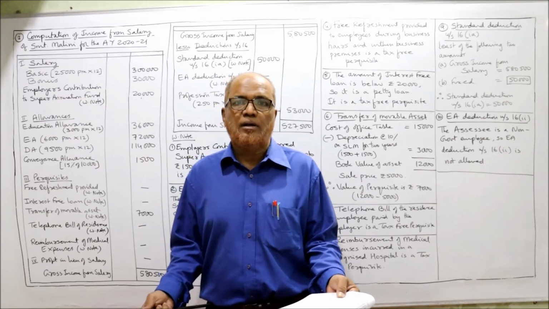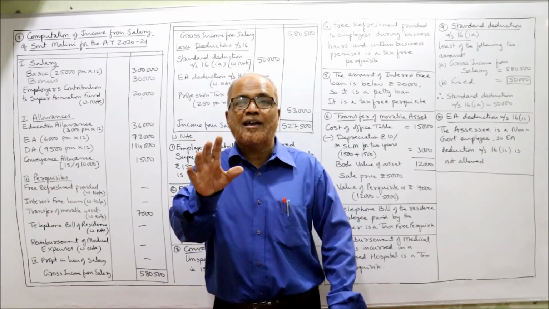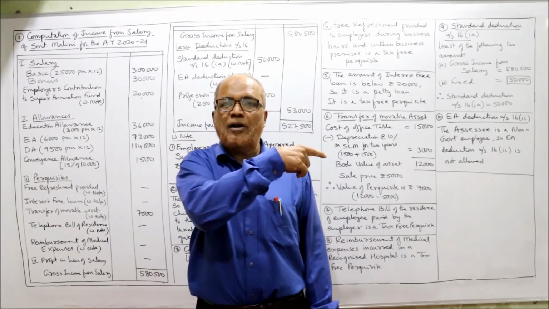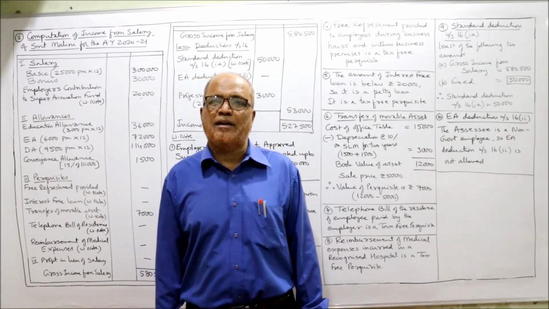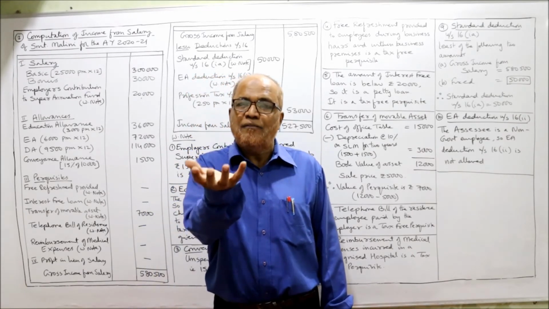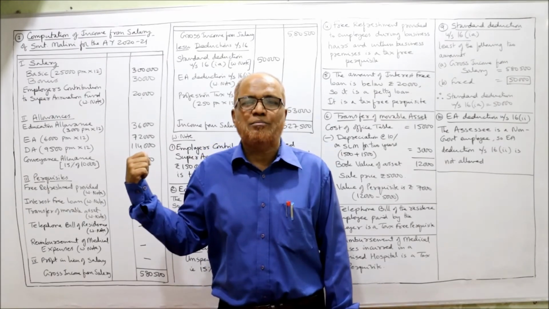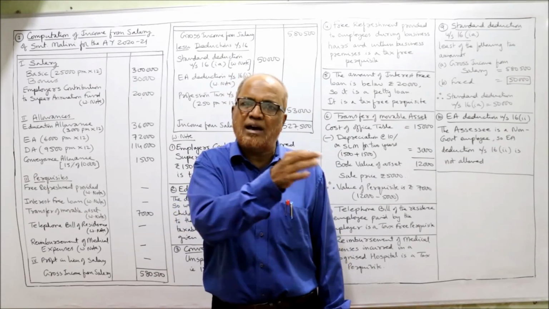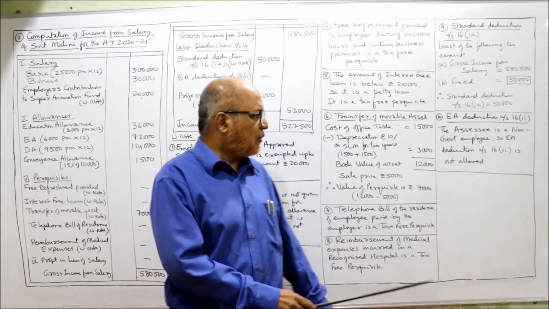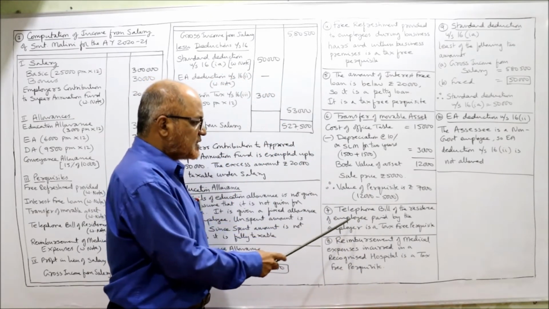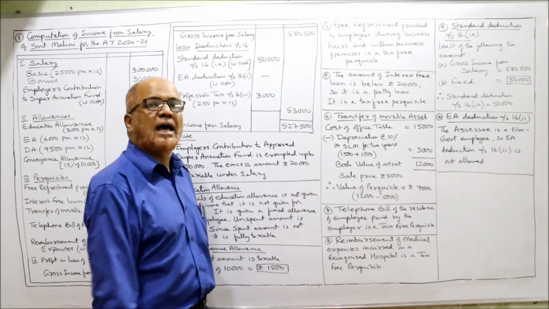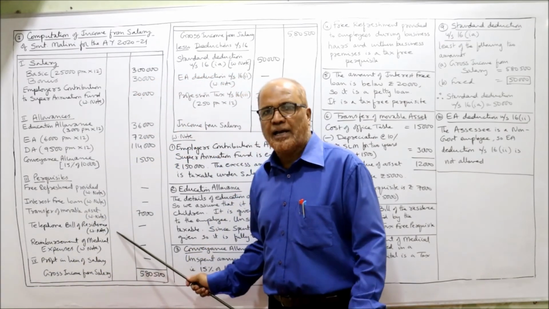That point you have to remember. That's why I am telling you again and again. The whole problems depend on the theory which I have explained. That is the foundation. Without watching the theory videos, don't come to the problems. So here I have written telephone bill of the residence of the employee paid by the employer is a tax-free perquisite. Put a dash.